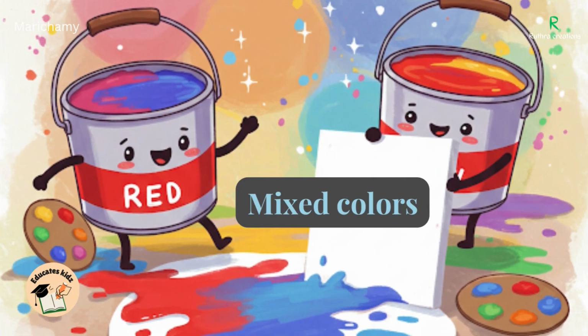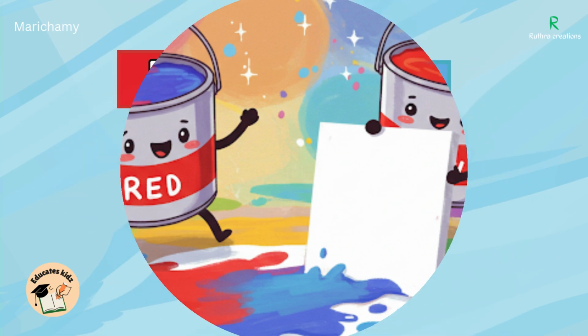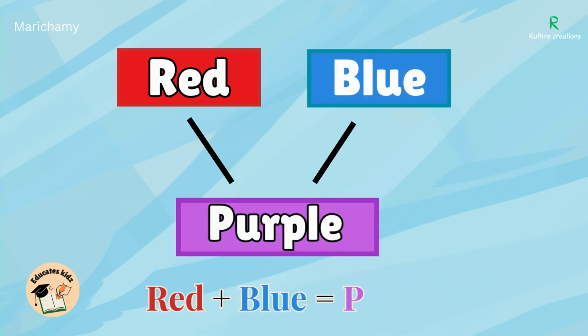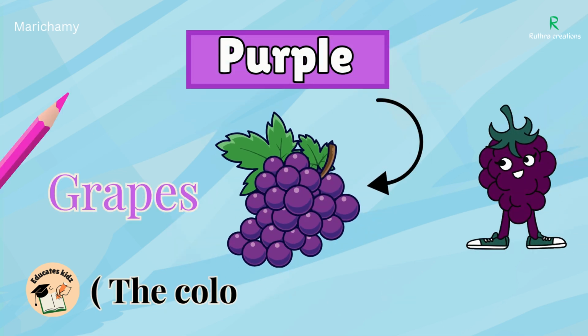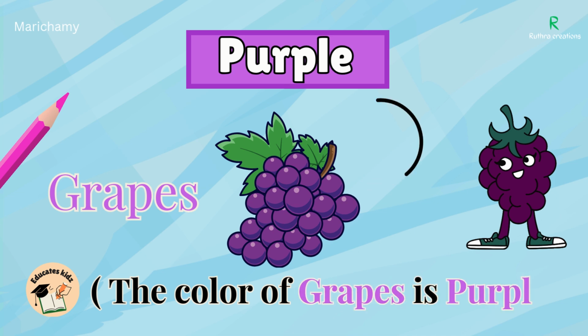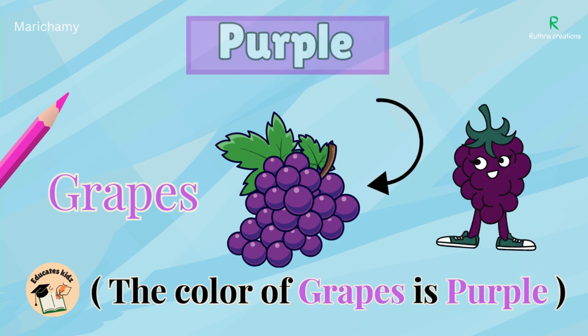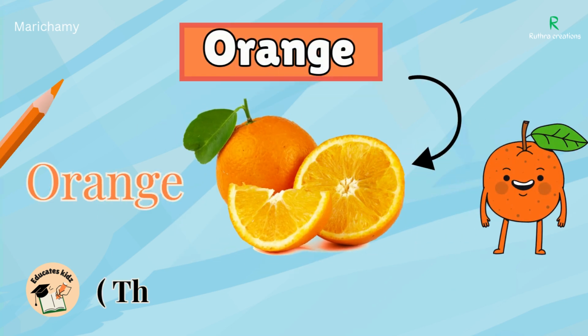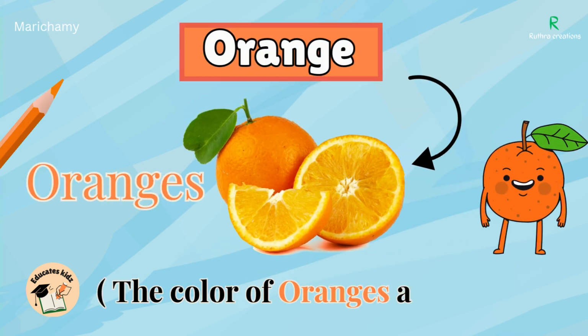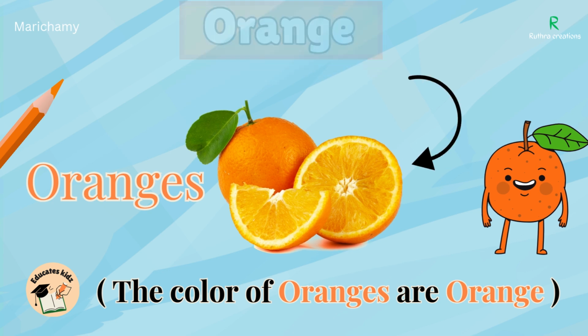Next. Mixed colors. Purple. The mixture of red and blue color gives purple color. Purple. Grapes. The color of grapes is purple. Orange. The mixture of red and yellow color gives orange color. Oranges. The color of oranges is orange.